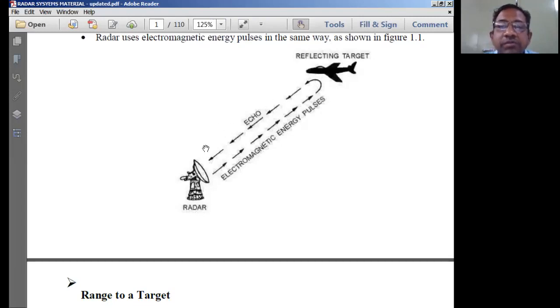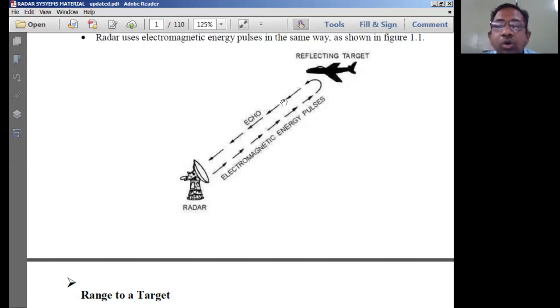The antenna can be called a transducer. It converts EM waves into electrical signals, electrical pulses, and these electrical signals are transmitted via the duplexer into the receiver section, and the receiver processes the reflected signals.